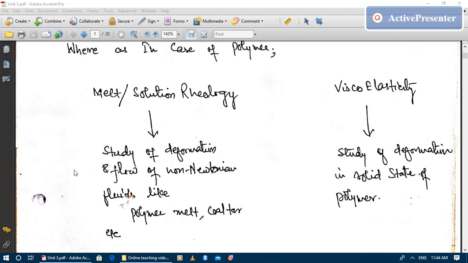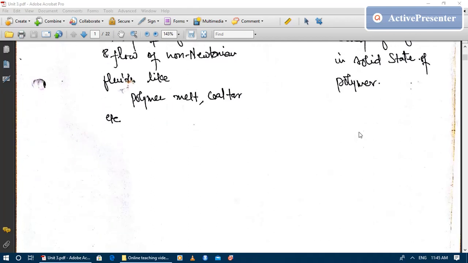So according to the definition, melt and solution rheology of polymers is the study of deformation and flow of non-Newtonian fluids like polymer melt, coal tar, etc. And viscoelasticity is the study of deformational behavior in the solid state of polymers. So why are polymers viscoelastic materials? Because they exhibit the properties of a viscous material as well as an elastic material. That's why we call polymers viscoelastic materials.